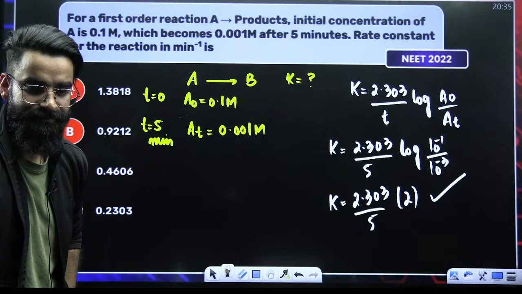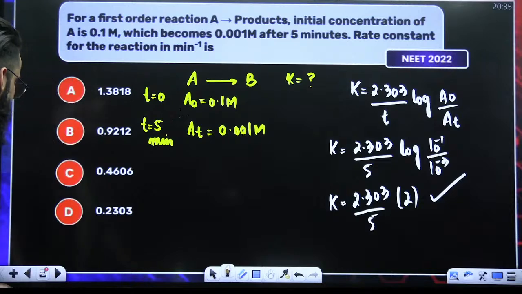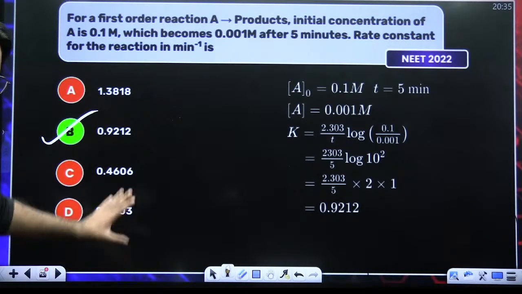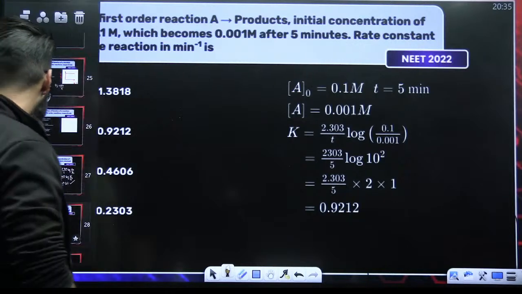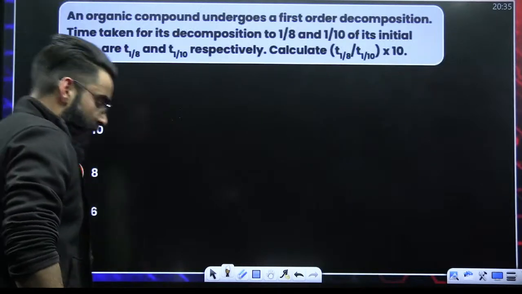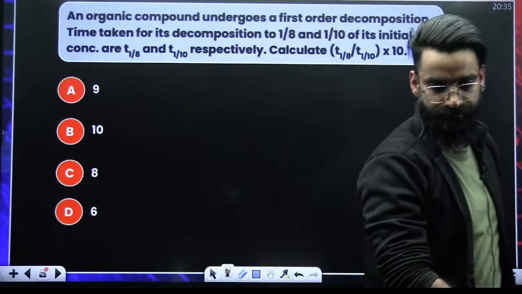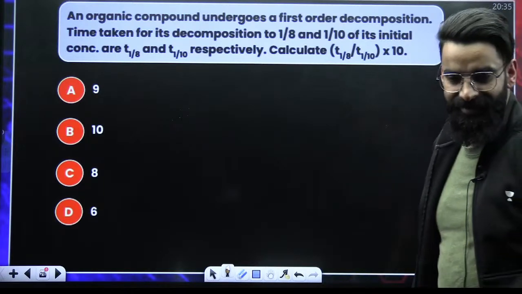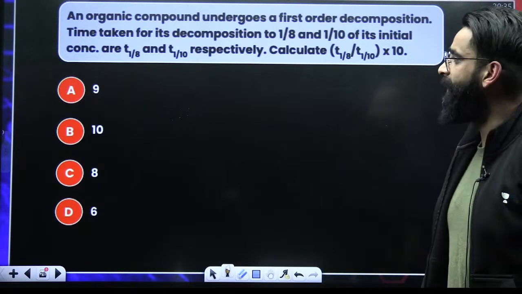What do you think? Absolutely, it's going to be your option B. That's going to be the correct answer of this particular question. Just a matter of calculation, nothing else. Amazing. Look at one more question, guys.